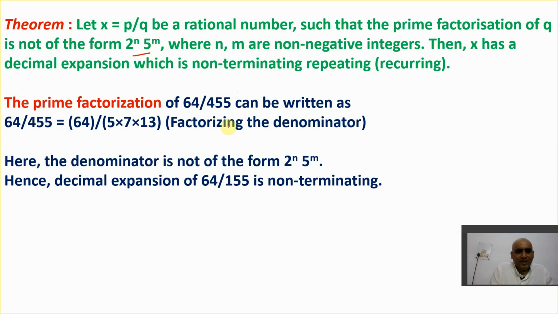So let's use it with the help of an example. He says the reverse of the thing we learned right now. He says it's not of the form. Previously we said of the form.